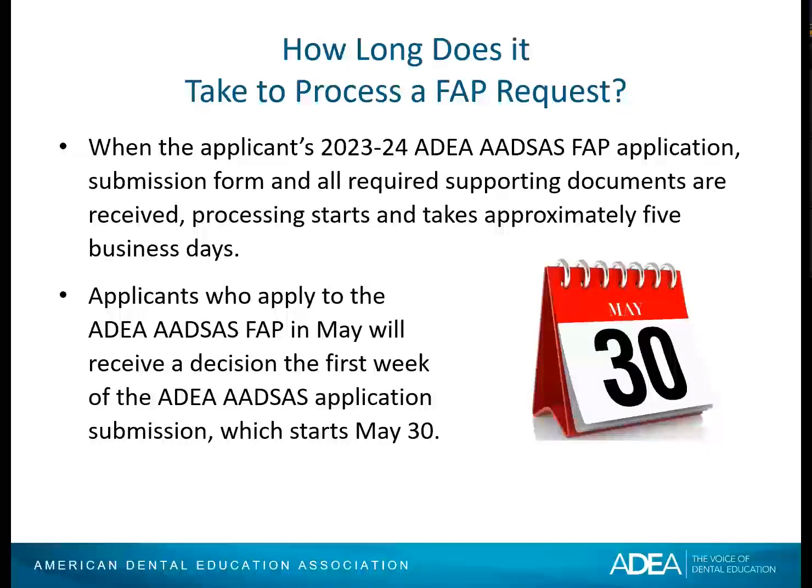That is the first date that applicants are allowed to submit their ADEA AADSAS application. So these decisions for applicants applying in May will be sent out the first week of the application submission date for ADEA AADSAS.